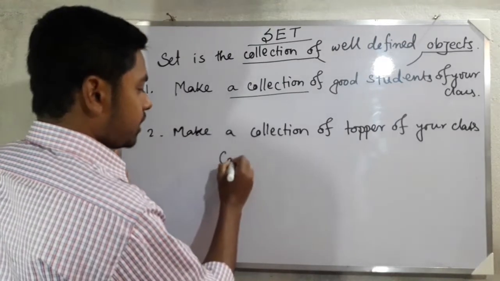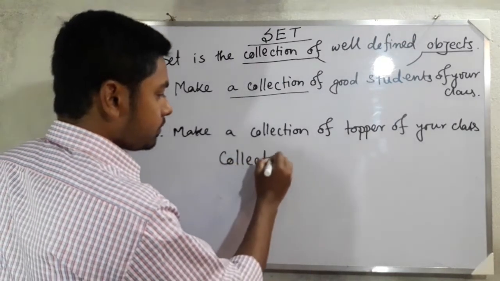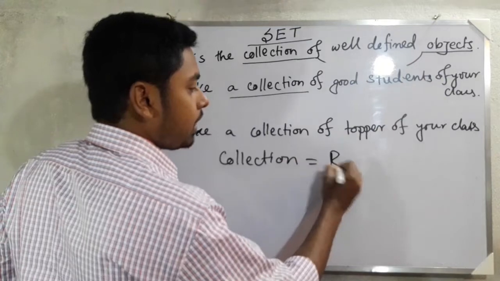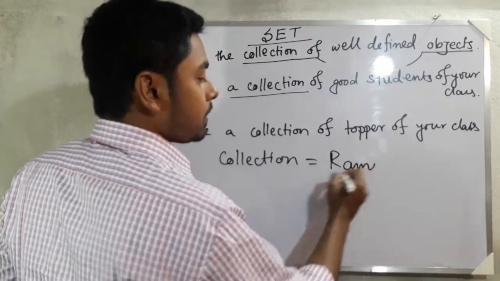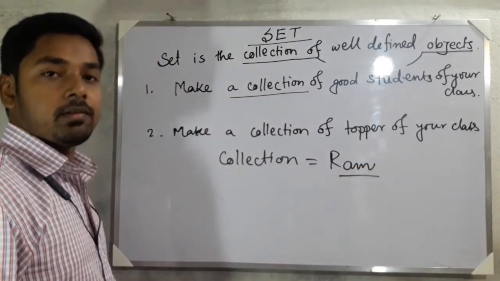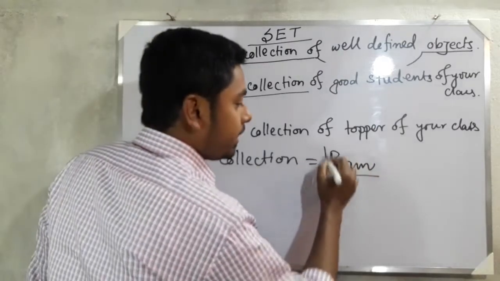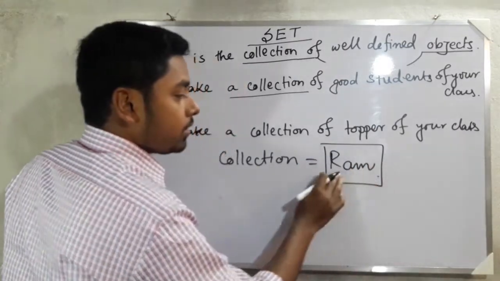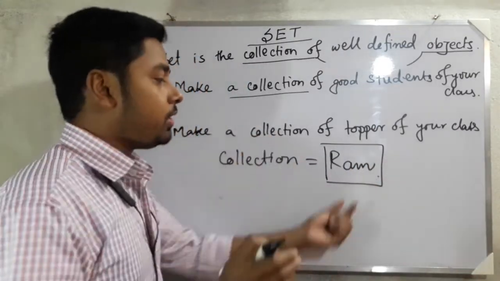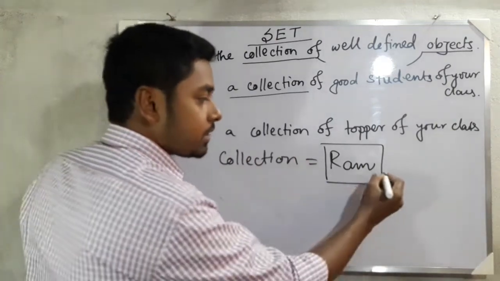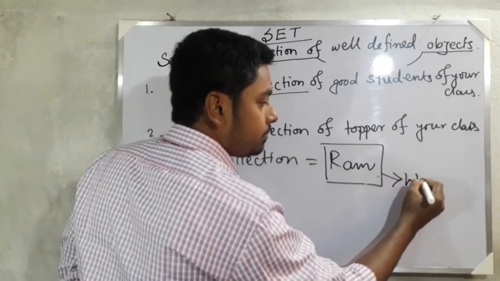The collection is Ram only. So here it is well defined, because you have got a single conclusion. That means it is well defined.